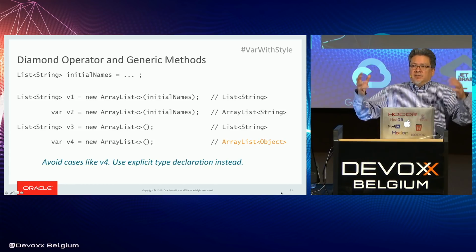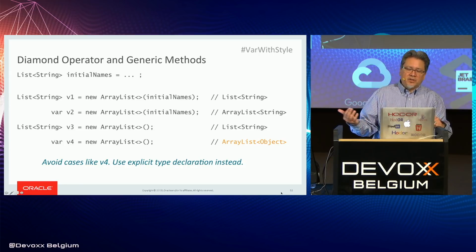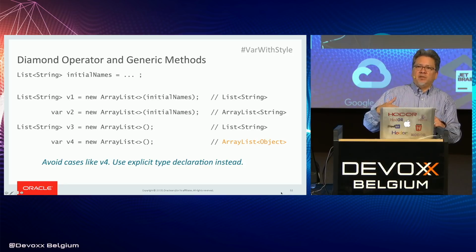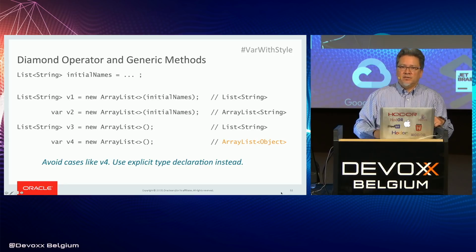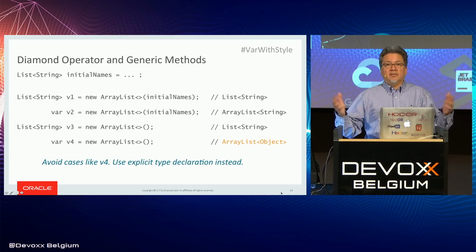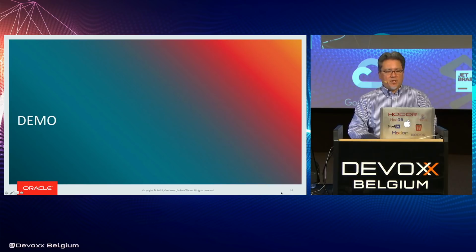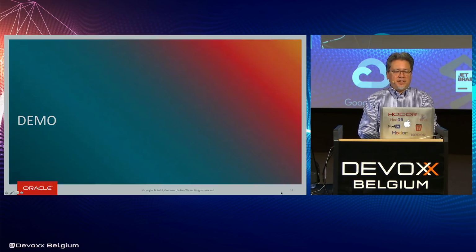So, but is this a big deal? If you're not sure what the issue is, or something funny is going on in your code because you get some compiler error that says, oh, you can't do this because you can't cast Object to List or something like that, OK, just don't use var in this case. And that's OK.